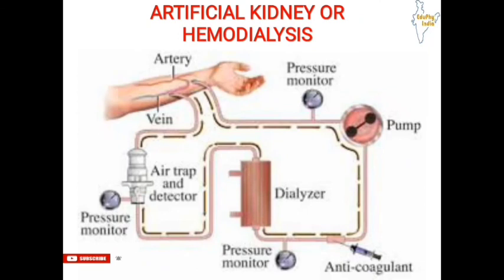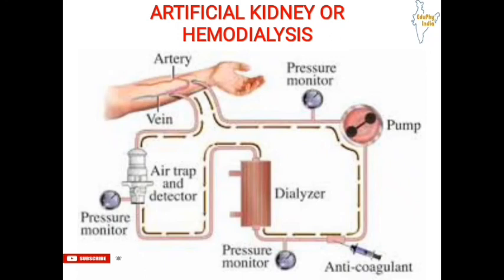Now let us see an interesting fact, that is artificial kidney or hemodialysis. So you have seen now the process of excretion. Now you must be able to understand that kidneys are vital organs for survival, because kidneys play an important role in filtration of blood, that is, removal of nitrogenous wastes which are harmful for our body from our blood.